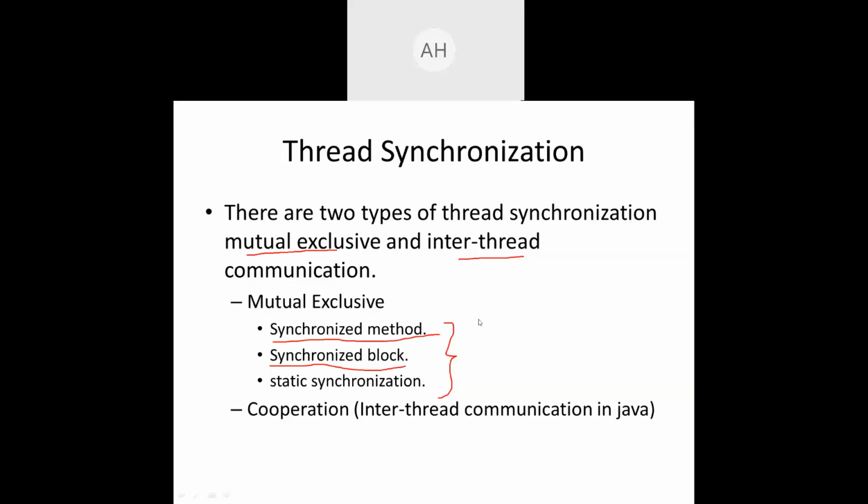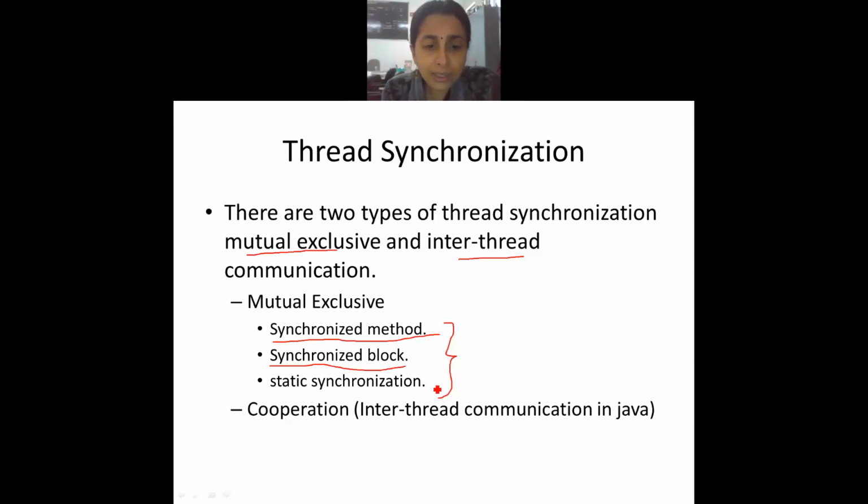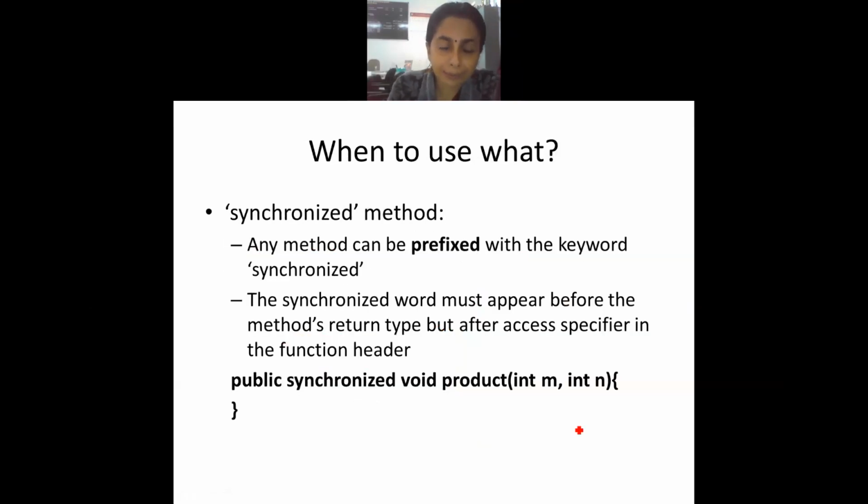So I have something called static synchronization. About this, I'll be talking only in the next class. Right now, I'll not be touching this. Today's class, I'll be concentrating on the synchronized method and synchronized block. And also inter-thread communication, this we will definitely take afterwards. So let's go ahead.